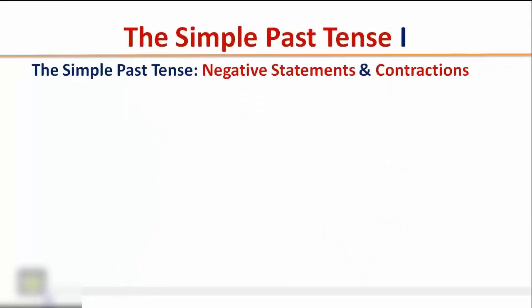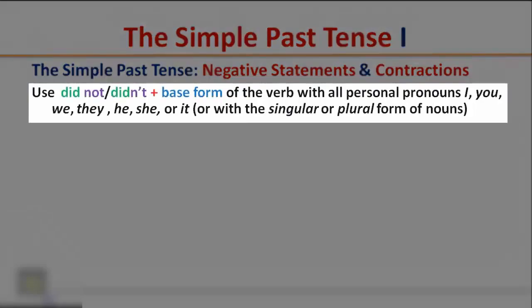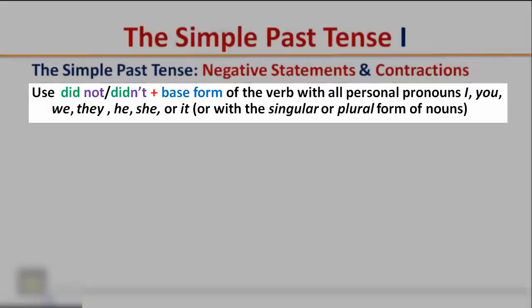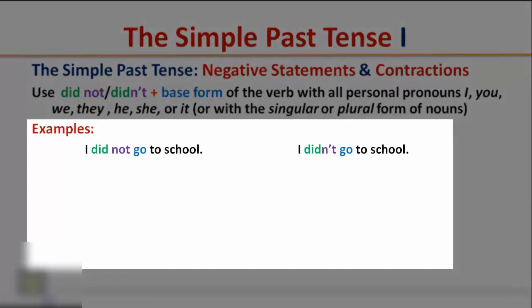The simple past tense, negative statements and contractions. Use did not or didn't plus the base form of the verb with all personal pronouns I, you, we, they, he, she, or it, or with a singular or plural form of nouns. Examples. I did not go to school. Contracted form, I didn't go to school.